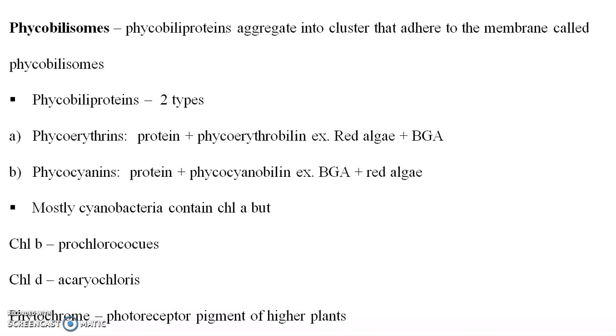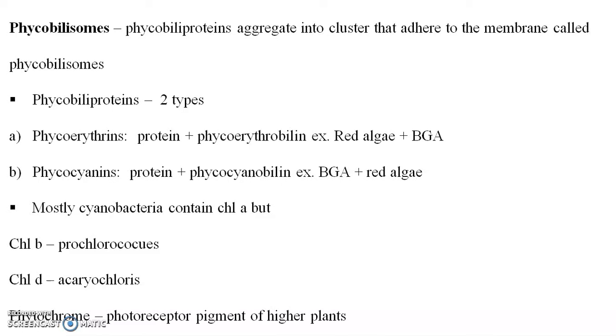देन नेक्स्ट आपका आता है फाइकोबिलिसोम्स। These are the phycobiliproteins aggregate into cluster that adhere to membranes called the phycobilisomes. Phycobiliproteins are 2 types. Phycoerythrin, which is made by the proteins plus phycoerythrobilins present in red algae and small quantity in the blue green algae. Phycocyanins, that is the proteins plus phycocyanobilins present in the blue green algae in large quantity and in the small quantity in red algae.